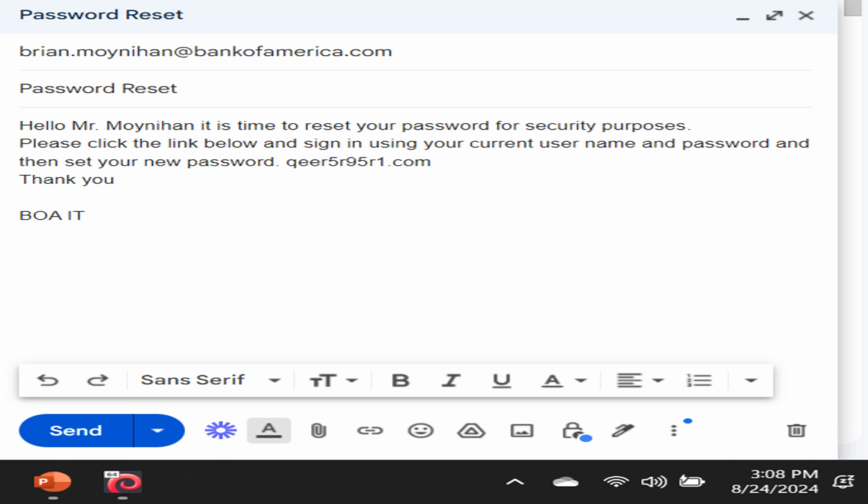I believe that this would succeed if it were sent from a more official source, such as if I were to already have hijacked an IT account from Bank of America. Since this is being sent from a Gmail account, it probably wouldn't be successful unless we were extremely lucky and he was not really paying attention.